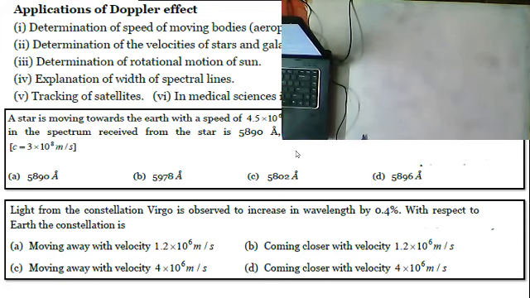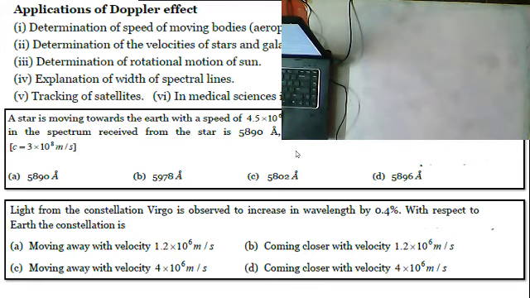Light from the constellation Virgo is observed to increase in wavelength by 0.4 percent. So the wavelength increases by 0.4 percent with respect to the earth.